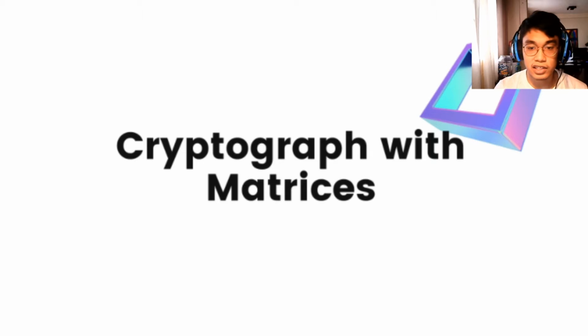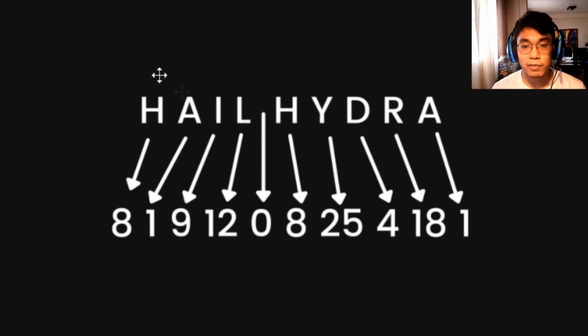Next off, let's discuss cryptography with matrices. So let's say I have a simple message here that I want to send to my friend. First, I will get the corresponding position of each letter in the alphabet. For example, A is 1 and so on and so on. For spaces, I will put 0. That in itself is a pretty simple message to decode.